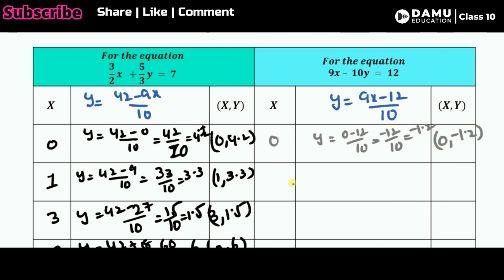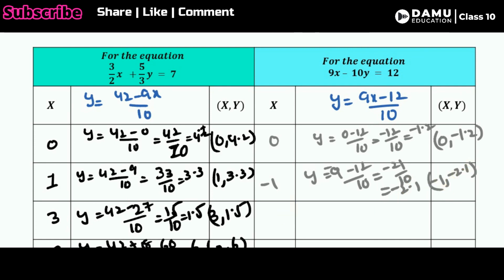Let's take another one, minus 1 or plus 1. Let's take minus 1. So y will be equal to (minus 9 minus 12) by 10. Then minus 9 minus 12 will be equal to minus 21. Then minus 21 by 10, so minus 2.1. Then minus 1 comma minus 2.1.